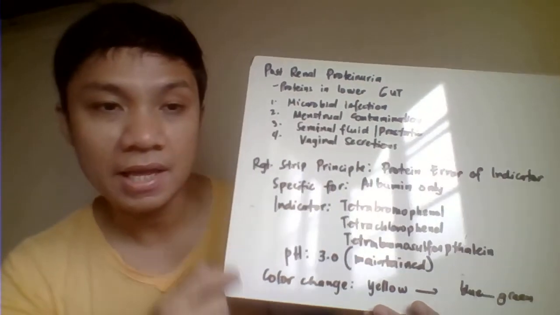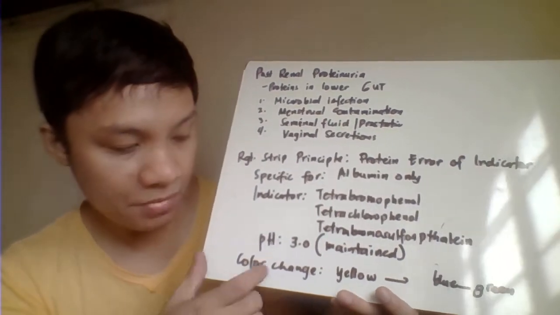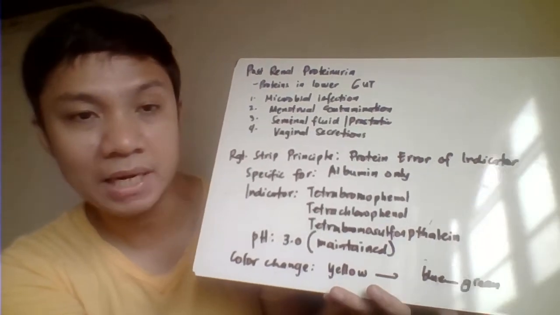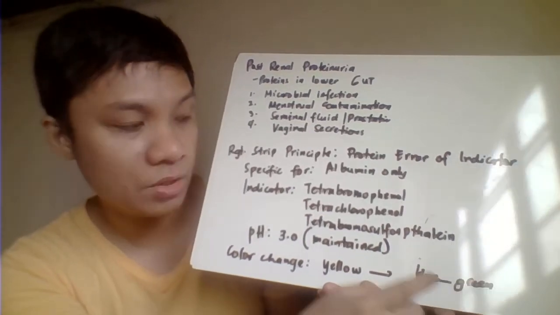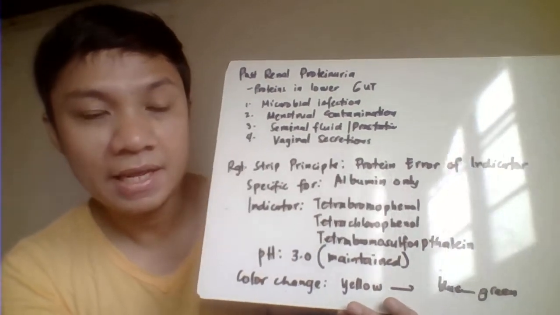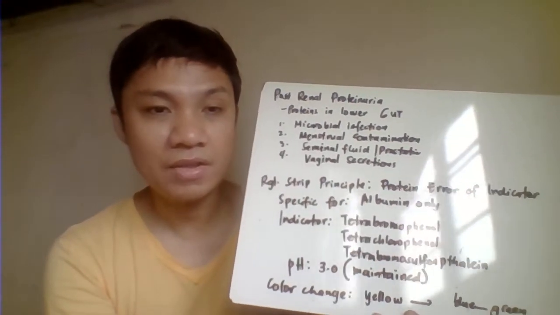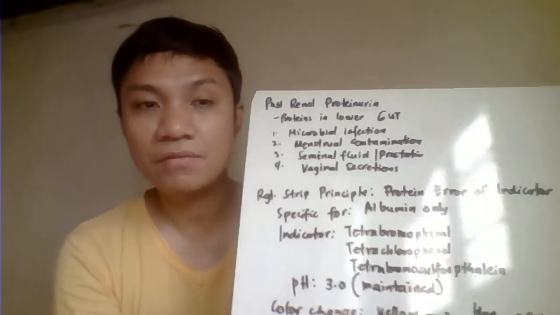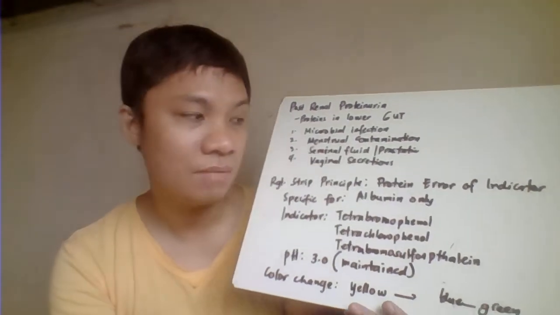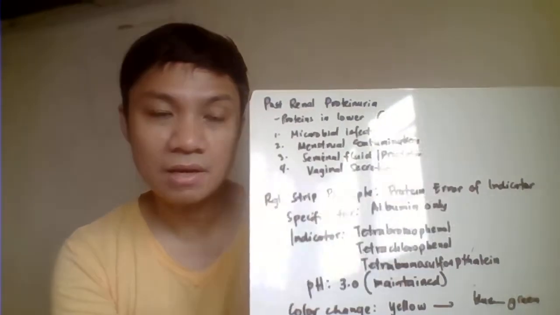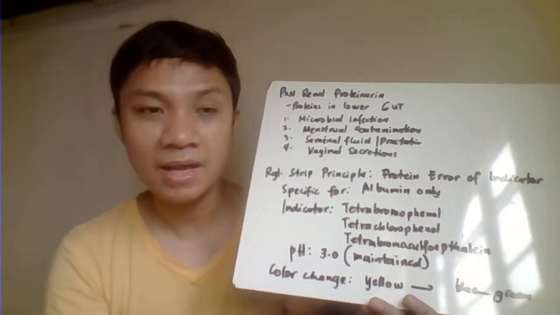Okay, then we have here the indicator used in your reagent test pads na nagko-color change from yellow to blue to green, with blue-green being the highest protein concentration. So we have your indicator that would eventually change color as it senses the presence of increasing concentration of your albumin. We have tetrabromophenol, tetrachlorophenol, tetrabromosulfonphthalein.